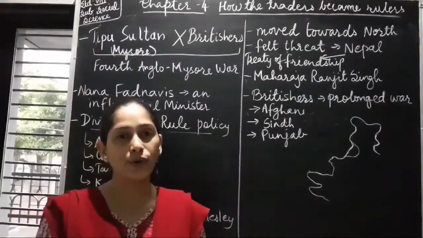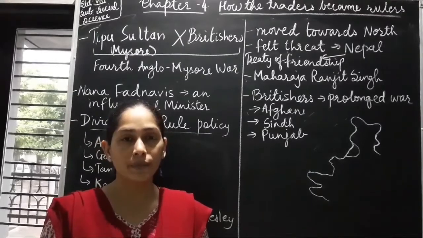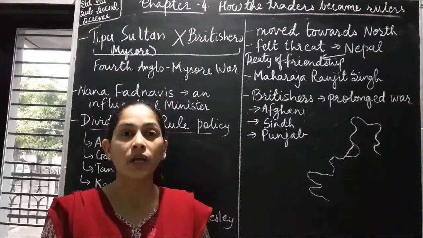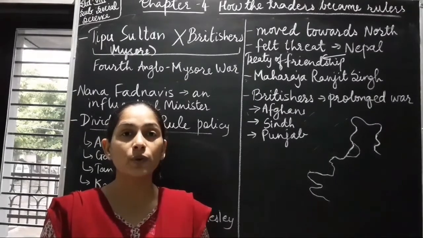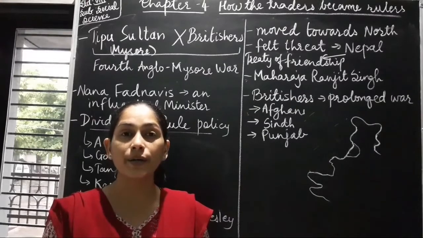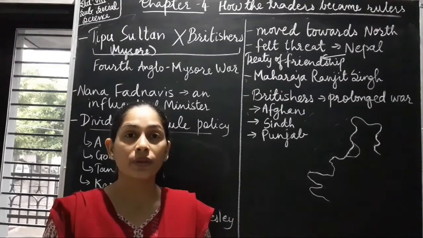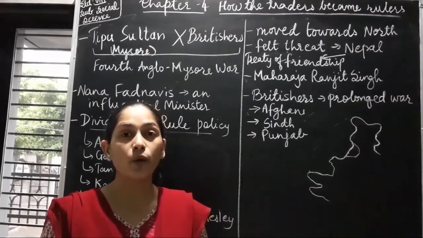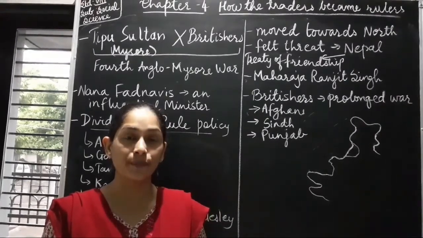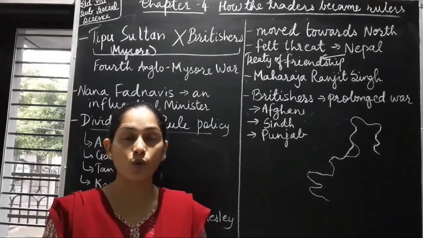Now let us learn about Tipu Sultan. He ruled over Mysore, that is in South India. The Britishers wanted him to accept subsidiary alliance, but he did not accept it, and so Britishers declared a war with him. That is known as Fourth Anglo-Mysore War in the history of India. Earlier also 3 Anglo-Mysore Wars were fought.